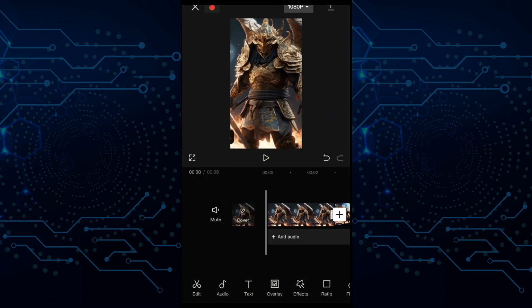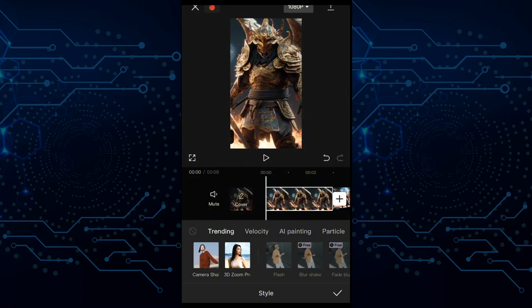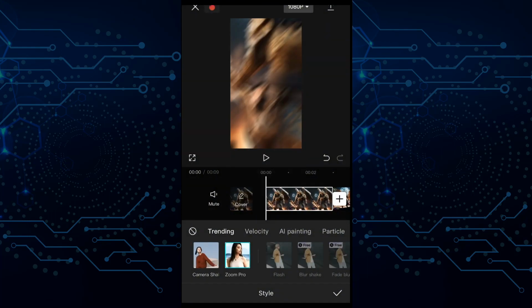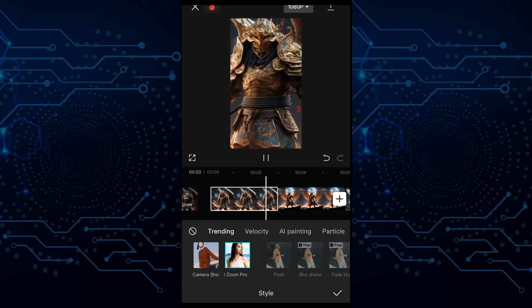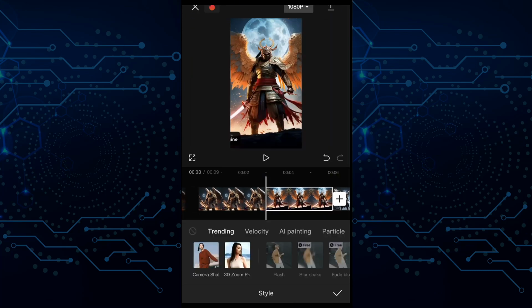Okay, so the next move is to tap on the video and go to style. When you are in style, you're going to select the 3D Zoom Pro. That is the second image that is appearing. So 3D Zoom Pro, you select that, make it generate. Okay, that is that. You have to do the same thing for all the images.